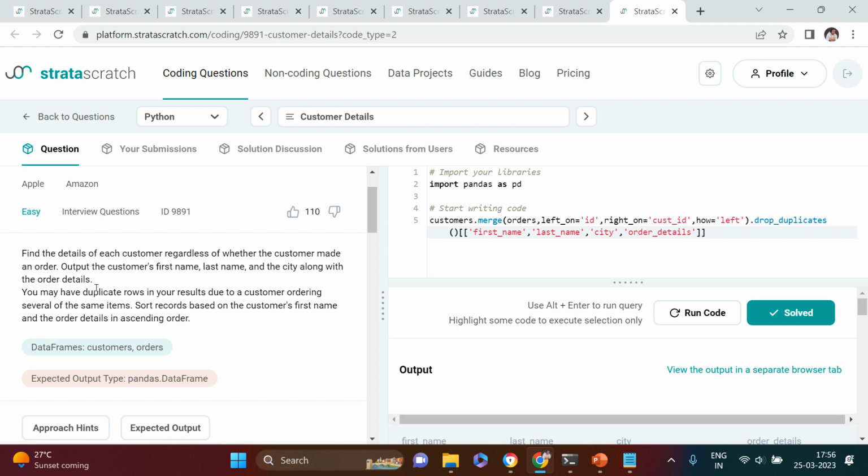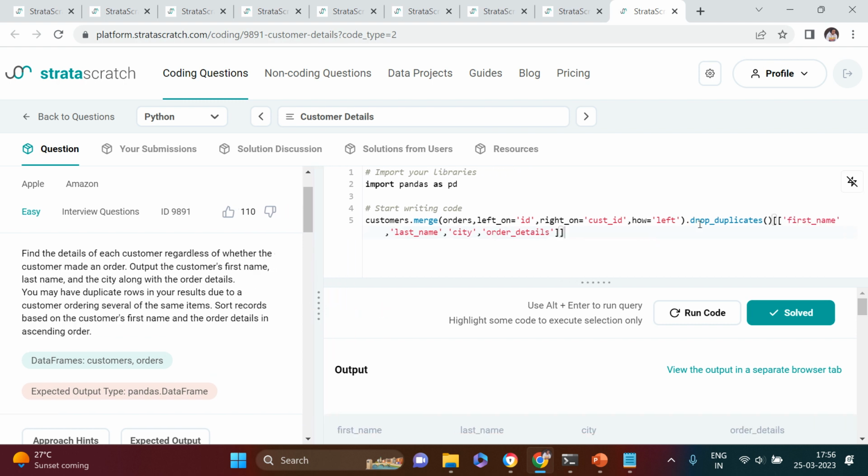Other than that, it says along with order details, you may have duplicates. That is done. Several of the same items. Sort the records based on the customer's first name and order details. So there are two columns on the basis of which we need to do the sorting. To sort the data, so far you have understood sort values, and into that we are going to put two columns.